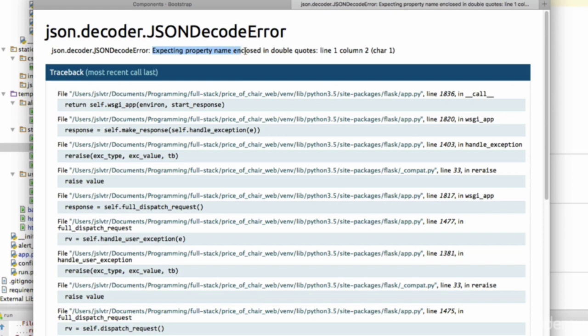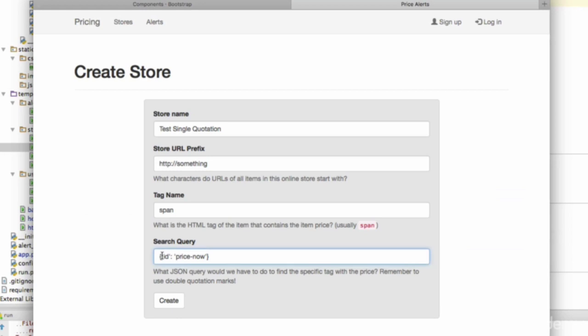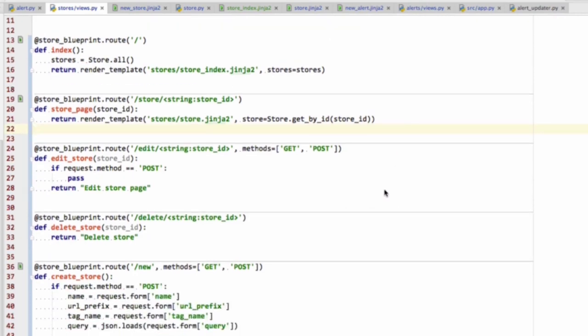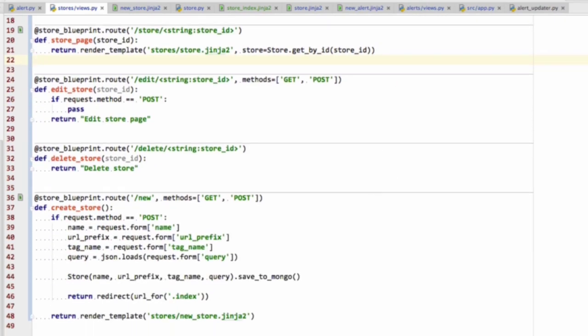Expecting property name enclosed in double quotes, and we used single quotes, so it gave us an error. The property names, in fact everything in JSON, has to be enclosed in double quotes. So here, if we were to use double quotes, that would all work fine. Okay, and these stores are then added to the database, so everything is working now. And now the next thing to do is indeed to be able to edit these stores and to delete them. So I'll see you in the next video.